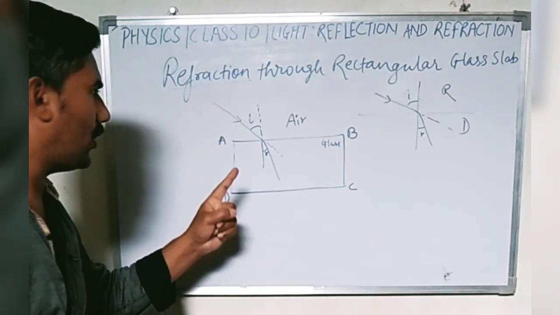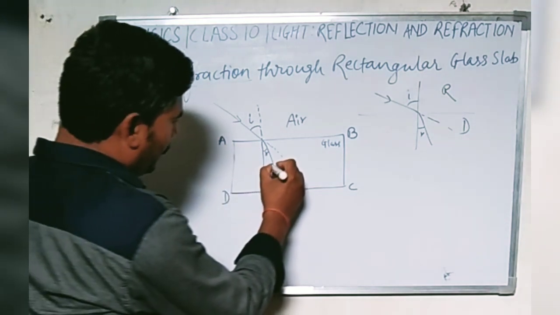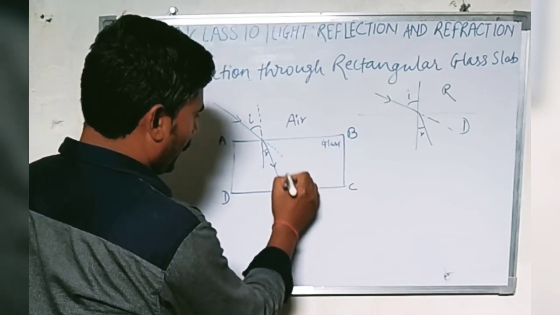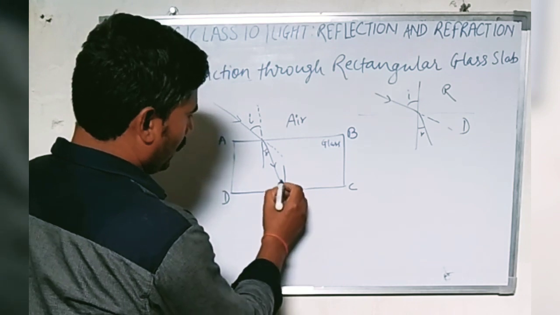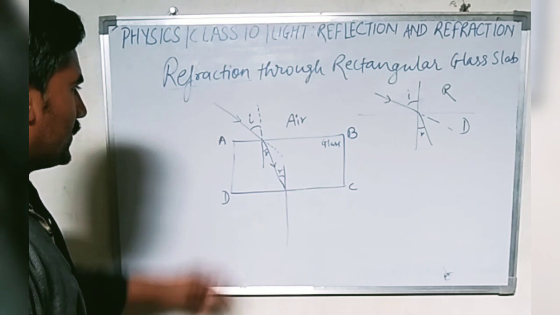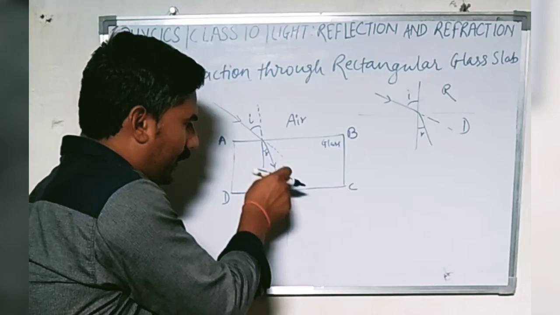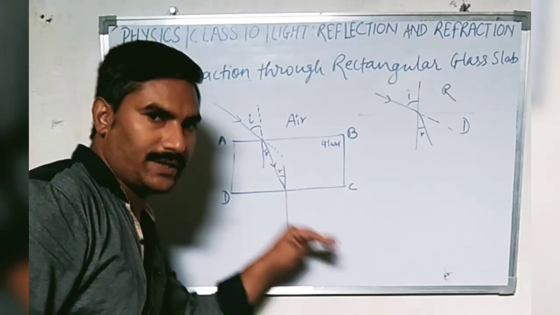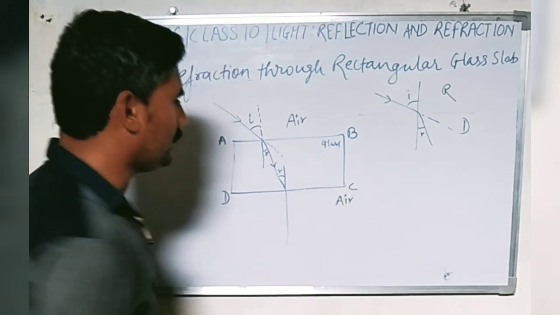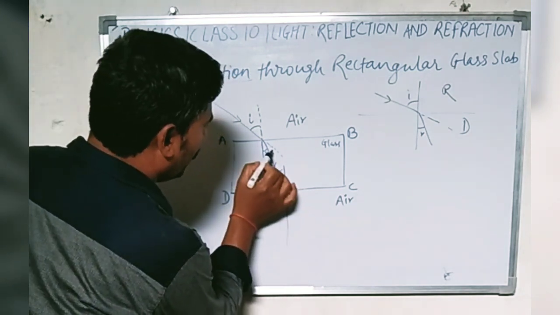And forms angle of refraction R. This refracted ray strikes the other surface of the glass slab and forms angle R. Since now this refracted ray is coming out of the denser surface to the rarer medium, because here it is glass and here again it is air, so it bends away from the normal.